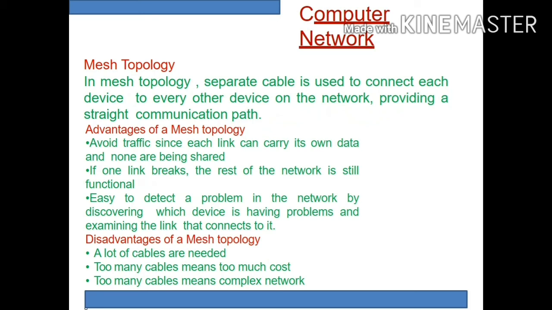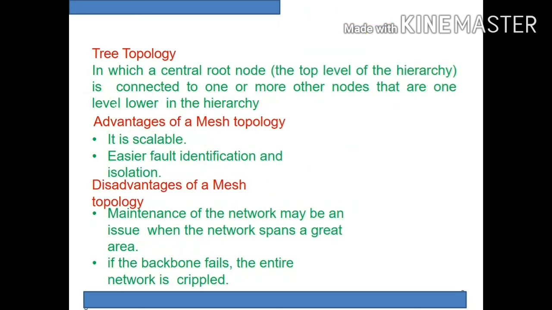What about mesh topology? Are you familiar with that? A separate cable is used to connect each device to every other device on the network, providing a straight communication path. So everything is connected, through all the possible paths. So a separate cable is also required. The main merit is that it can avoid traffic. Each link can carry its own data, so there is no problem of traffic. If one link breaks, no problem. It will make use of other possible connections, because the same node itself has many connections.